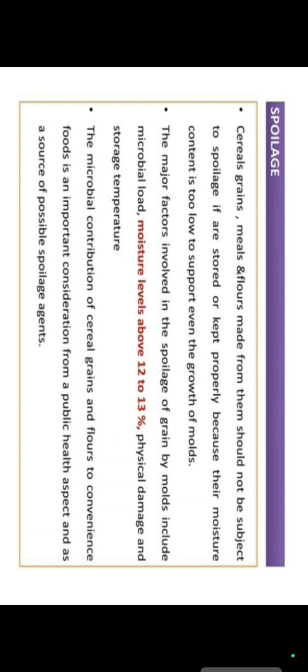In today's lecture, I tried to give you a brief introduction about what kind of contamination, what kind of preservation, and what kind of spoilage food generally faces, and what kind of organisms are responsible for all these things.